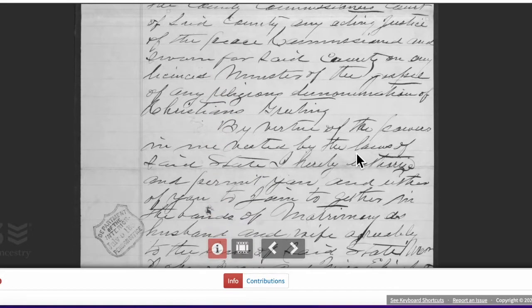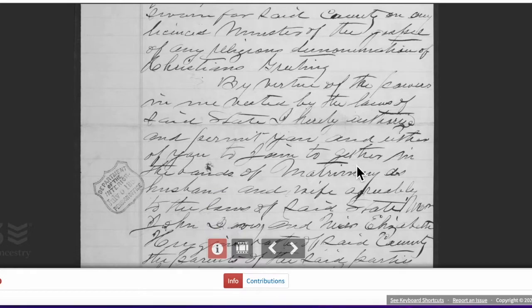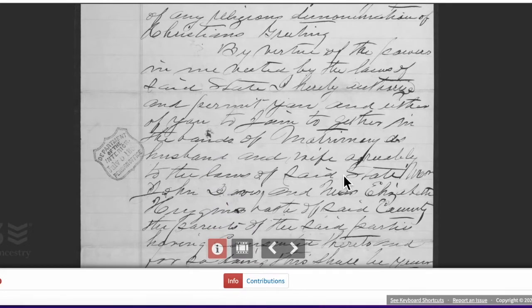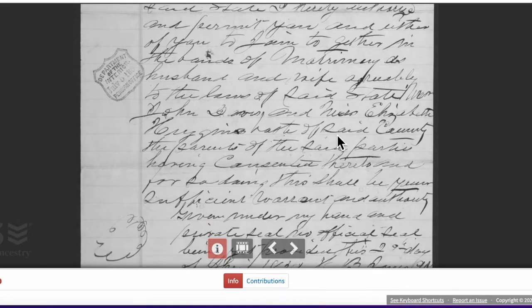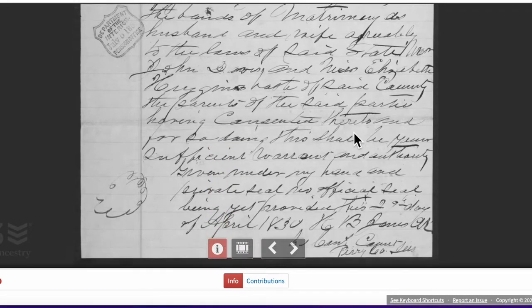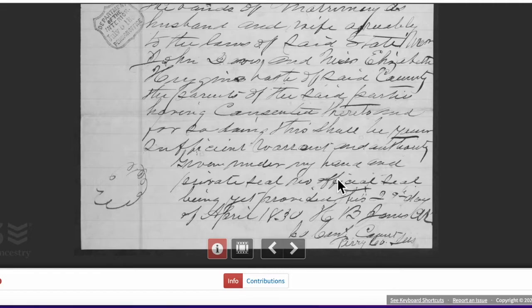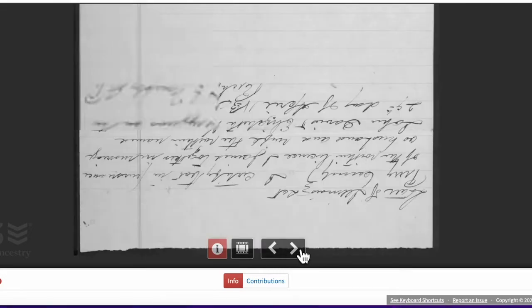Another judge, let's see, anything interesting or different here? Oh, this is more about husband and wife. Again, their marriage information. And of course, as you can see, that's upside down. So I'm not even going to try to, well, I probably could flip it.